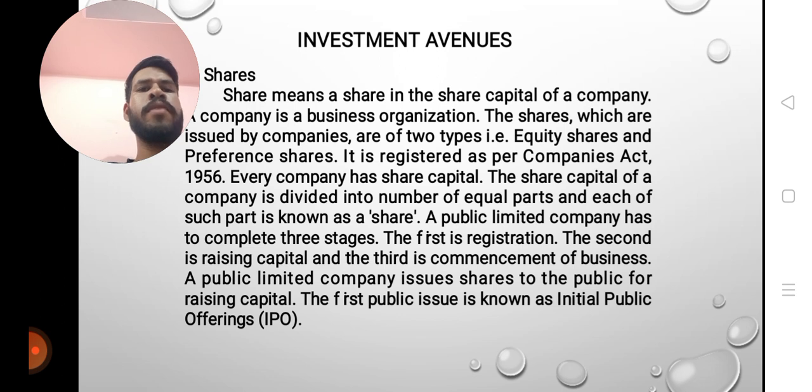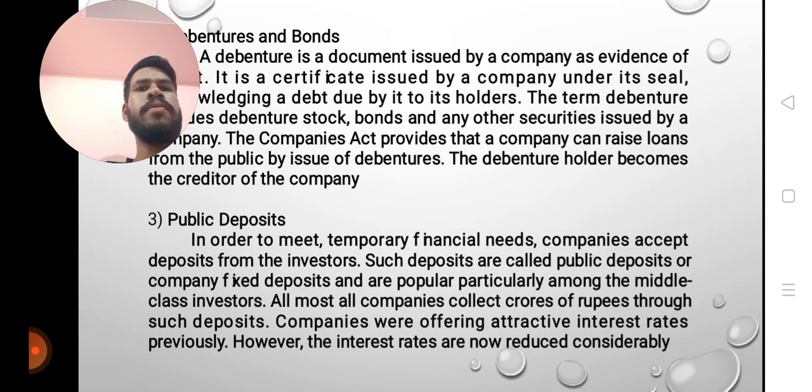A public limited company issues shares to the public for raising capital. The first public issue is known as an initial public offering. Debentures and bonds. A debenture is a document issued by a company under its seal as evidence of a debt due to its holders. The term debenture stock includes bonds and any other securities issued by the company. The Companies Act provides that a company can raise loans from the public by issue of debentures. The debenture holder becomes a creditor of the company.